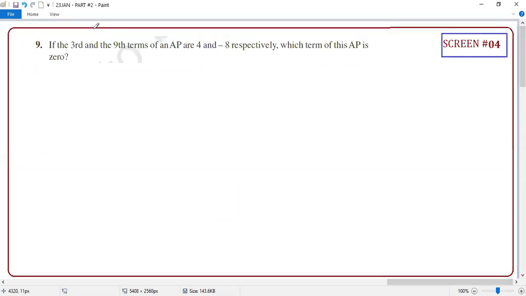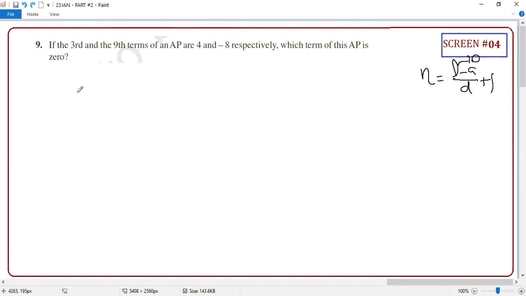So basically, you need to justify n, correct or not? So n means what? L minus A by D plus 1. So you need to justify which term, which position, is 0. So L is 0. Crystal clear or not? Your L is 0, ready. But what is the problem? A and D. How to find A and D? This guy will help you.